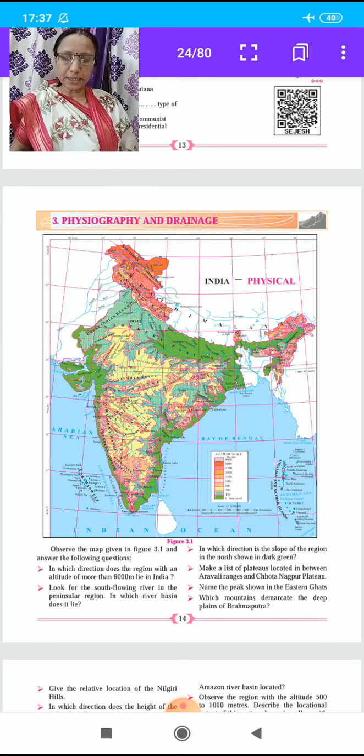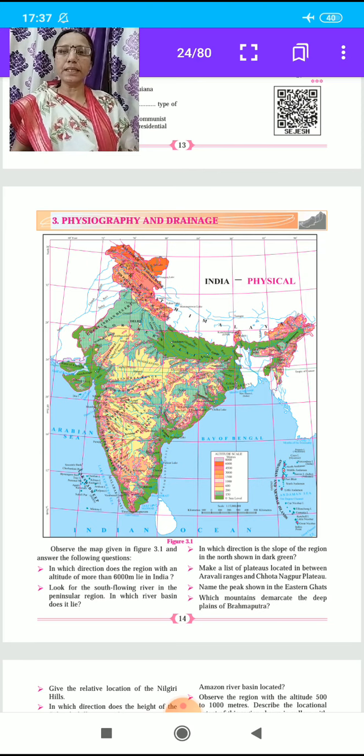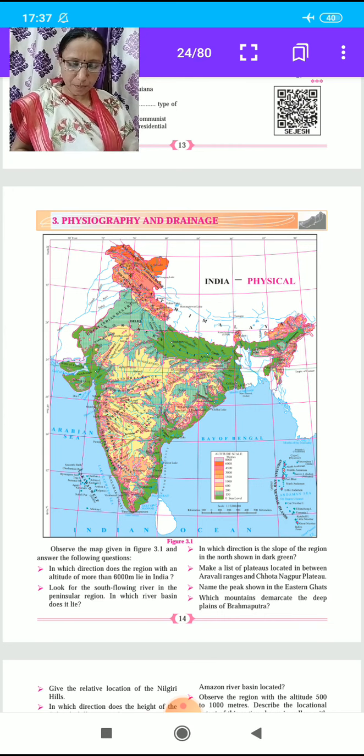Then the next question is: make a list of plateaus located between the Aravalli ranges and the Chota Nagpur plateau. What are the names? The answer to this question is: the Mewar plateau, Bundelkhand and Malwa plateau are located between the Aravalli ranges and the Chota Nagpur plateau.